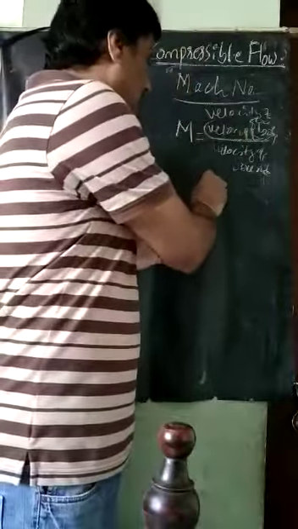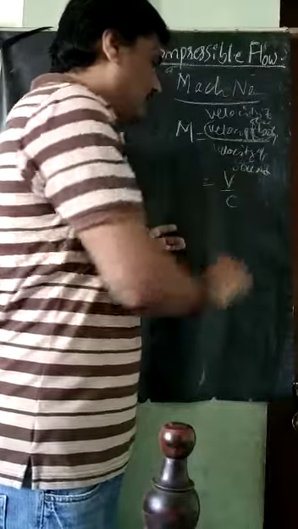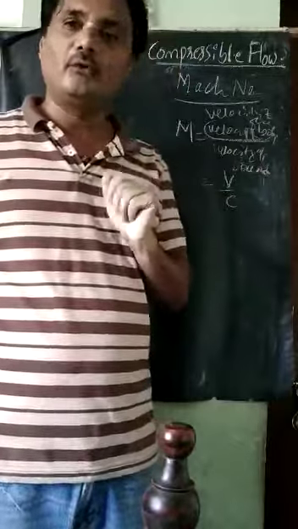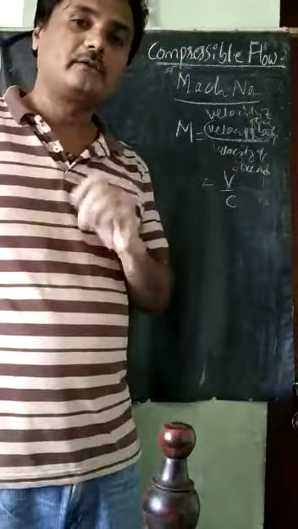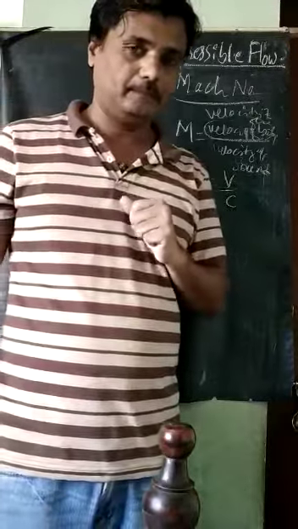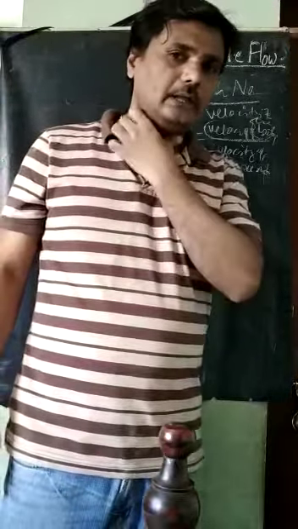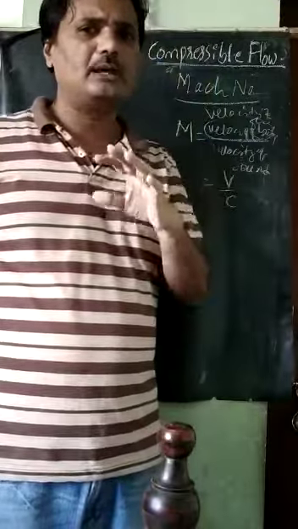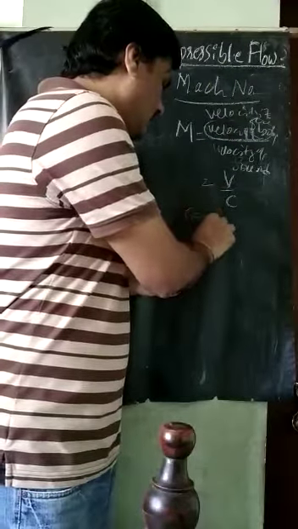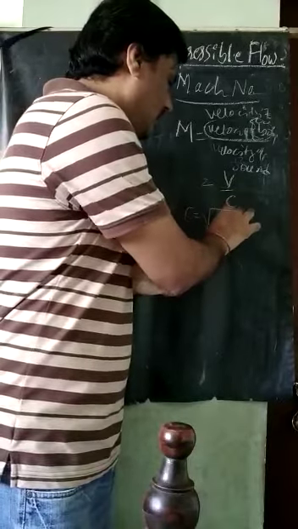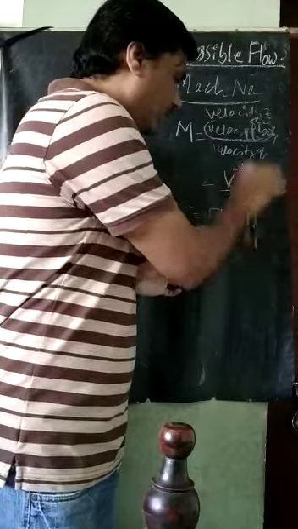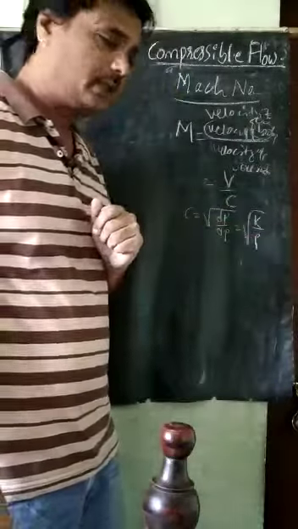So in short we can write V divided by C. V means it may be the velocity of the body or the velocity of the fluid. C is the velocity of sound, sometimes also called the sonic velocity. Already many relations we have derived for this C. Generally we can write C equals square root of dP divided by d rho, or in terms of bulk modulus, square root of K divided by rho.